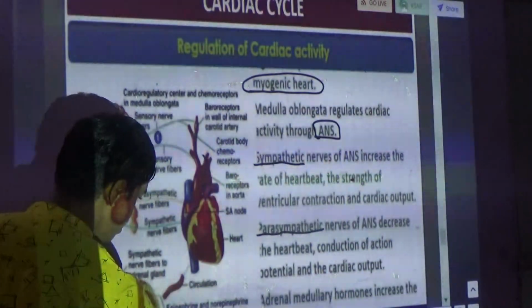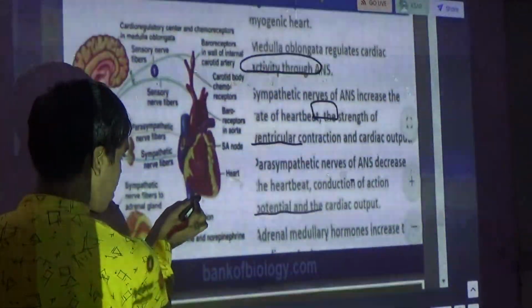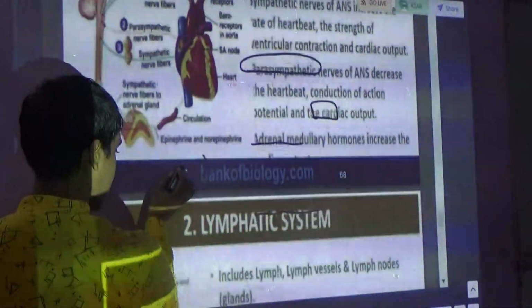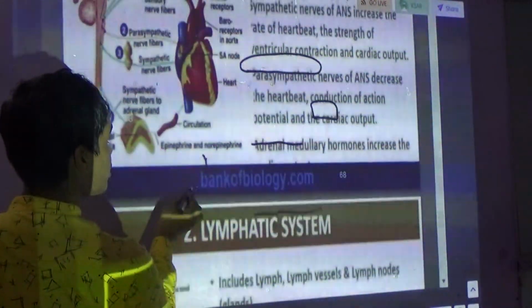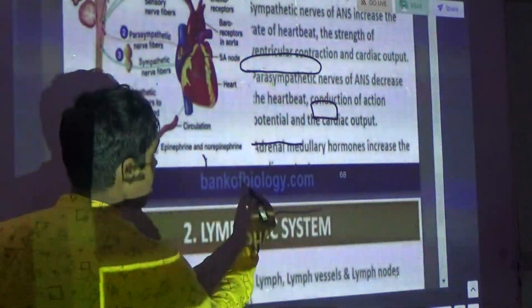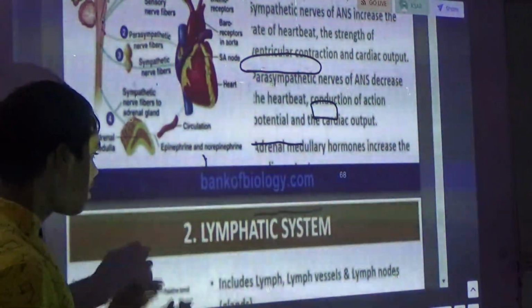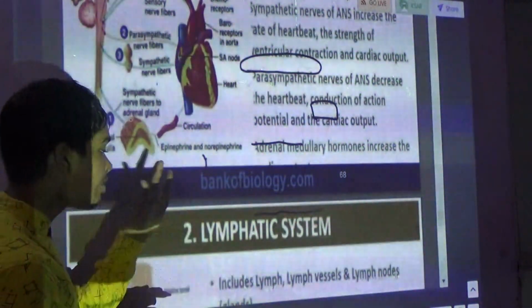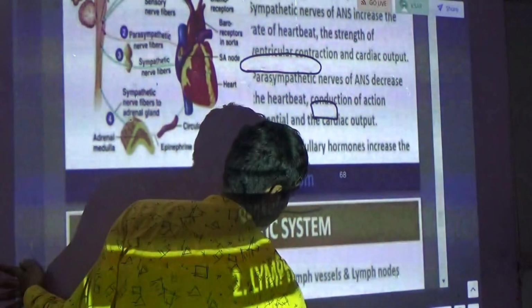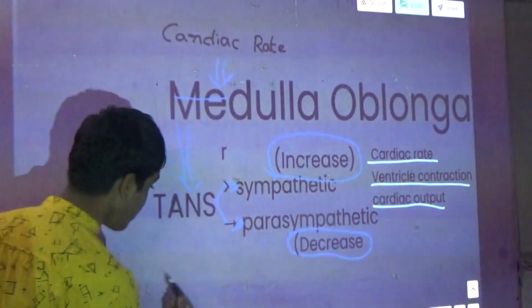Okay, this is the next. Here they have given adrenal first. Adrenal medullary hormones increase the rate. How will they increase the rate? They have given it. Okay, I will write here.